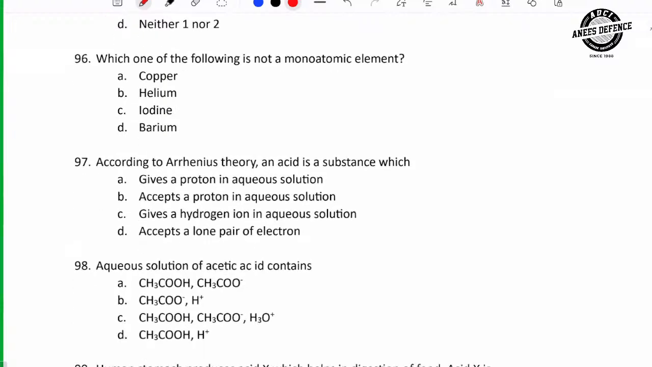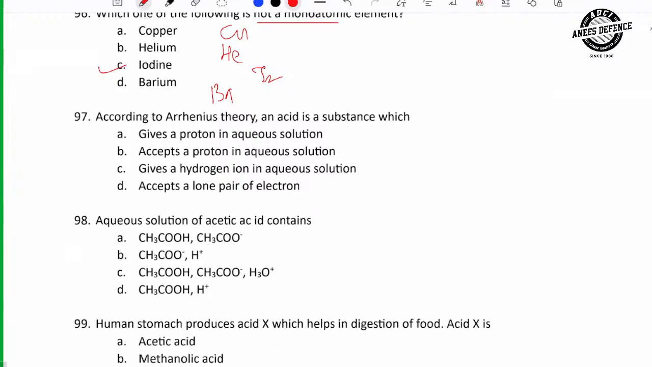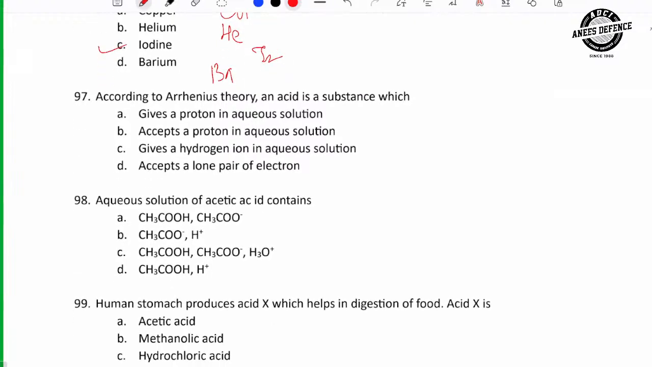Next 96. Which one of the following is not monoatomic element? So copper is Cu, helium is He, barium is Ba, and iodine is I2. Which one is not monoatomic? Iodine. Iodine is diatomic. Next.